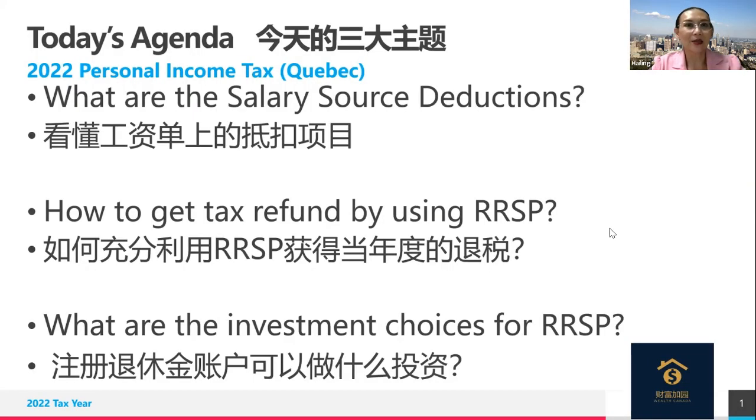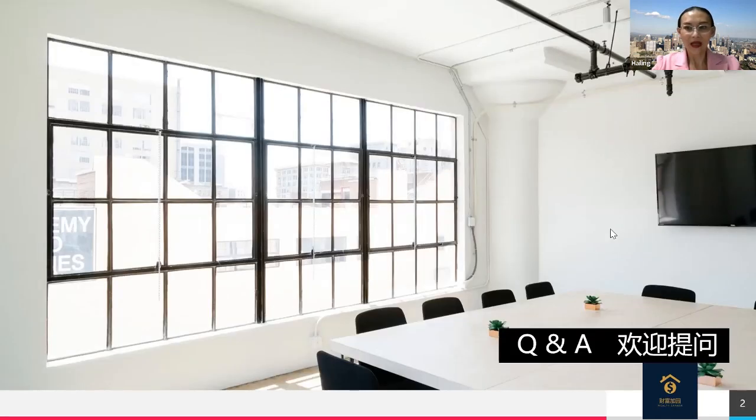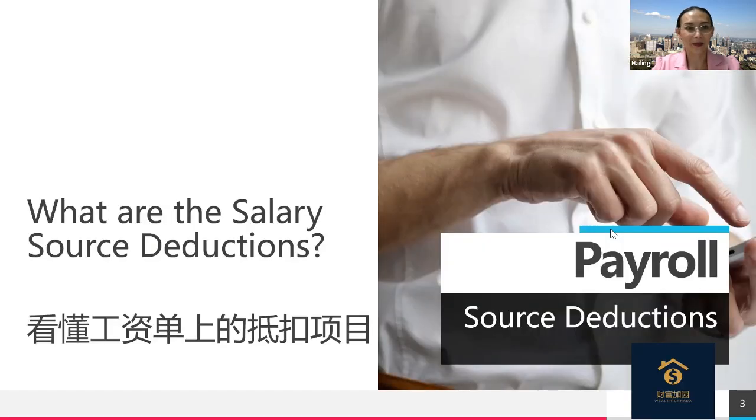So tonight, we have three major topics. Number one, what are the salary source deductions from your payroll? Number two, how to get tax refund by using RRSP. Number three, what are the investment choices for RRSP? So today we also do it as a workshop. I will give you the strategy, and later we will have a Q&A section.